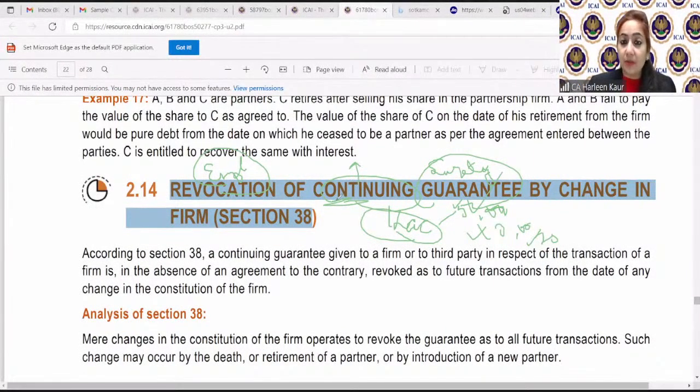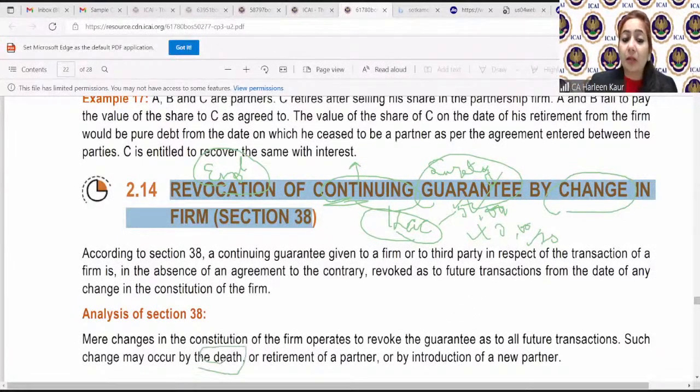Now what happens? Law says if a firm has given any guarantee or any such guarantee has been given to a firm. So say for example, a firm is doing a business and somebody is giving a guarantee that tomorrow if this firm does not pay the money, then this Mr. C who is giving us a guarantee will pay the money. So law says whenever there is any change in the constitution of the firm, how does the change happen?